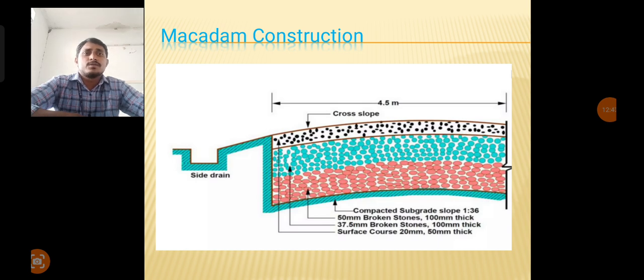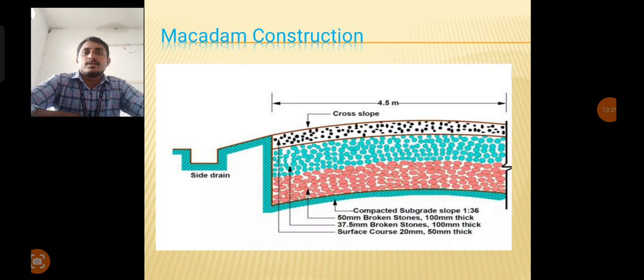For example, the width of the road is provided 4.5 meters, and the total thickness of the road is 25 centimeters. So when compared to the remaining four methods, in each the thickness of the road is more. For example, in Roman development 1.2 meters, in Tresaguet construction 30 centimeters is provided, then Metcalfe is the same as Tresaguet, then in Telford construction more than 45 centimeters is provided.